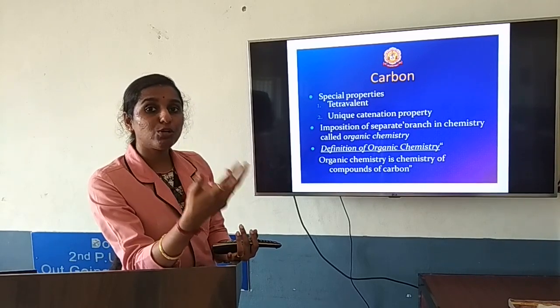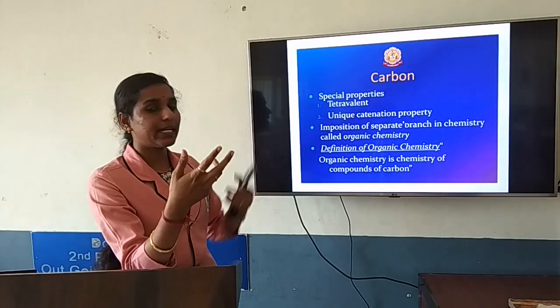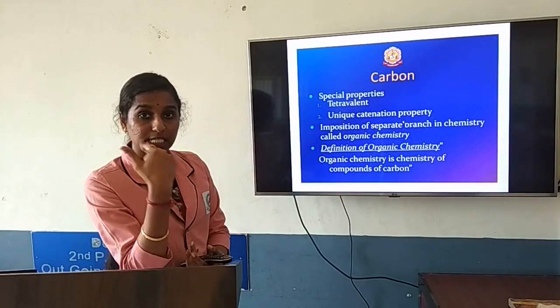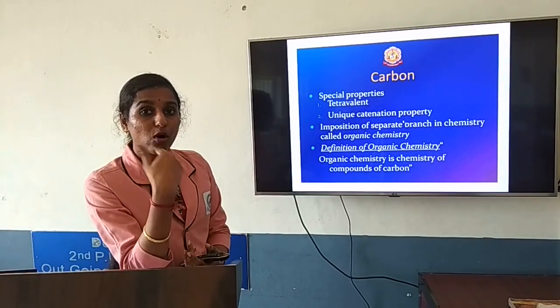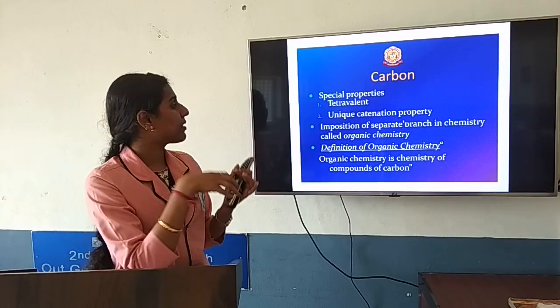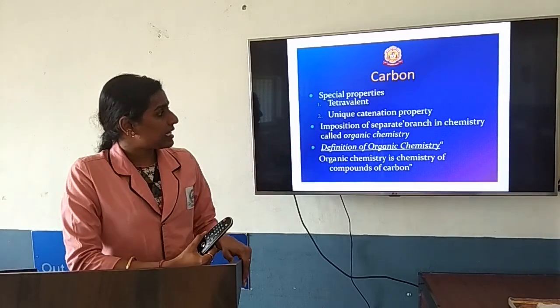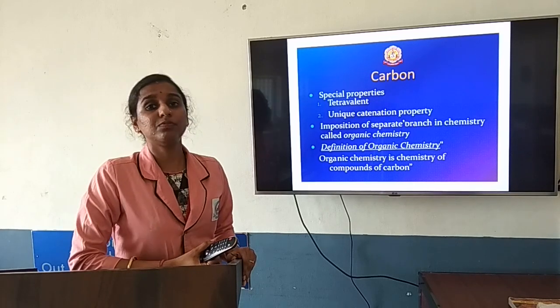Why should it have 4 bonds around it? Due to this property, that is tetravalent. Because carbon has a valency of 4, 4 bonds are a must around carbon. Now the second property is considered the unique catenation property.